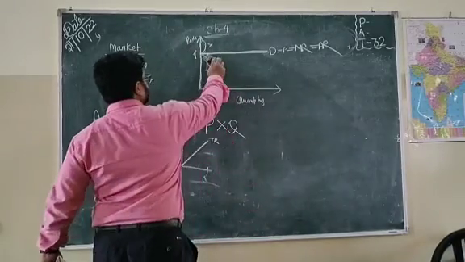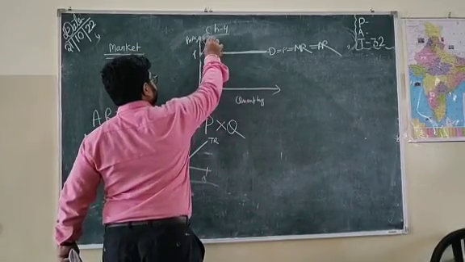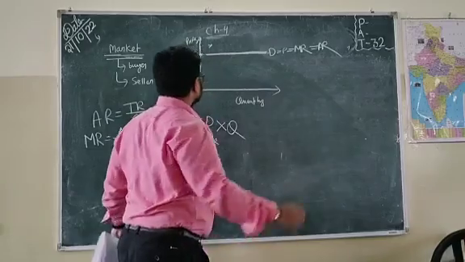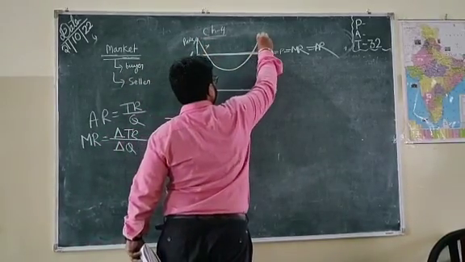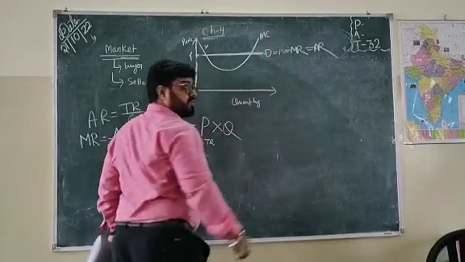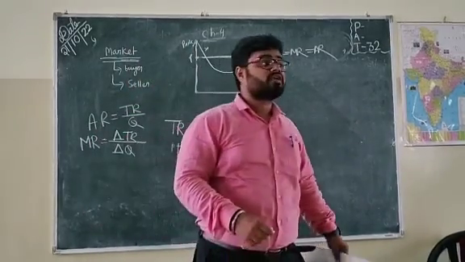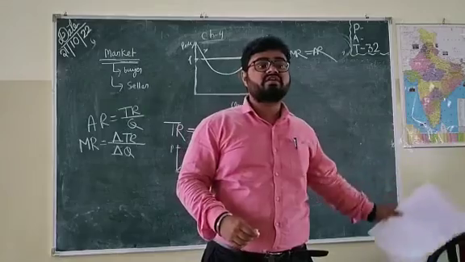In this graph, the marginal cost curve will be like this. This is the marginal cost curve, MC. What is marginal cost?